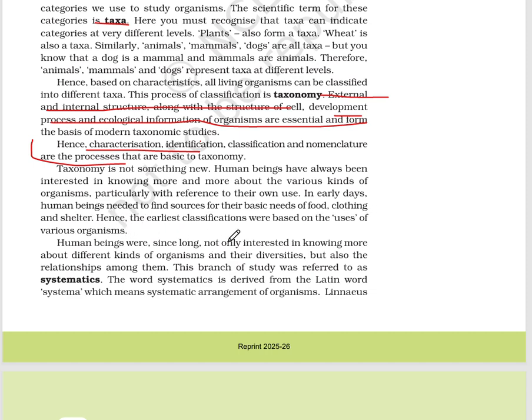Human beings were for a long time not only interested in knowing more about different kinds of organisms and their diversity, but also the relationship among them. This branch of study was referred to as systematics. The word systematics is derived from the Latin word systema, which means systematic arrangement of organisms.